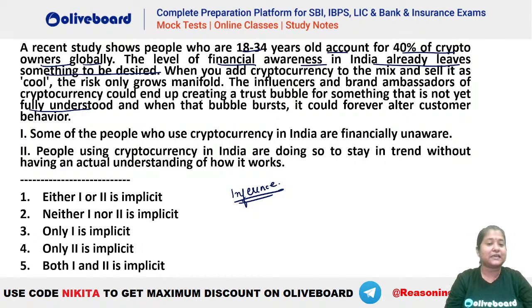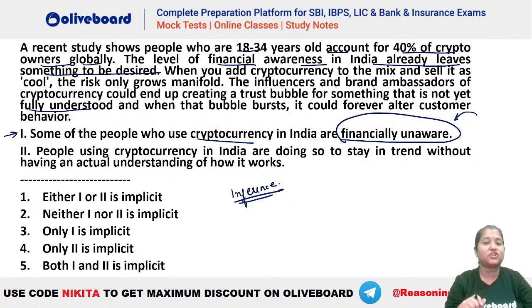Okay, so you can see here the first one. What is the meaning of the first one? Some of the people who use cryptocurrency in India are financially unaware. Now can we infer this data here? Totadi, please tell me, can we have this information here? Can we infer that they are financially unaware? When this line says that the financial awareness in India already leaves something to be desired, that means financial awareness has to be increased here. But that does not mean that they are completely unaware.